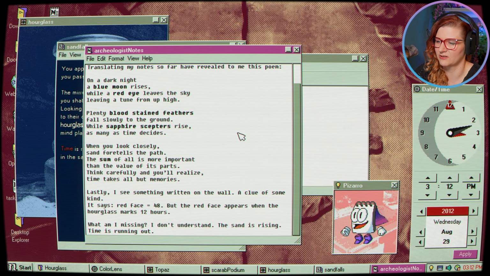Lastly, I see something written on a wall, a clue of some kind. It says, red face equals 48, but the red face appears when the hourglass marks 12 hours. What am I missing? I don't understand. The sun is rising, time is running out.